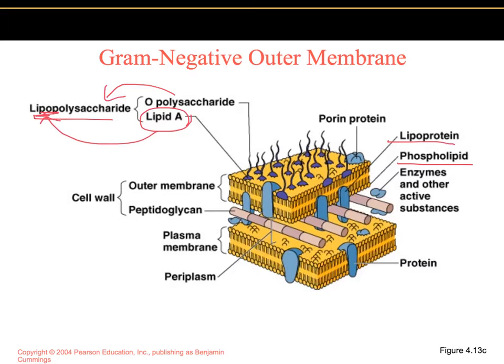Also, here is the porin protein, so that the entry and exit of substances can be regulated in this outer membrane. And you can see that the outer membrane rests on top of the peptidoglycan cell wall, and in between we have the fluid, or what we call the periplasm.